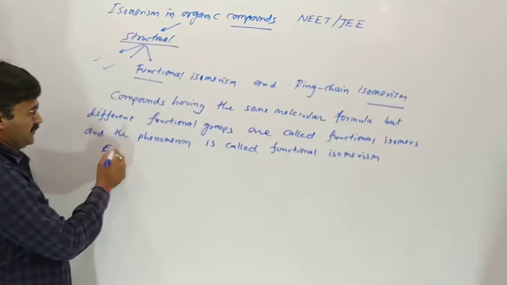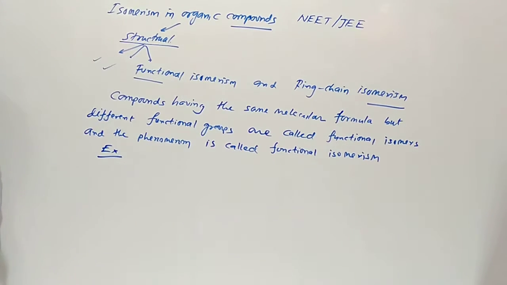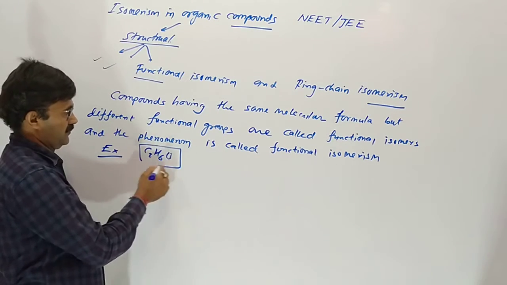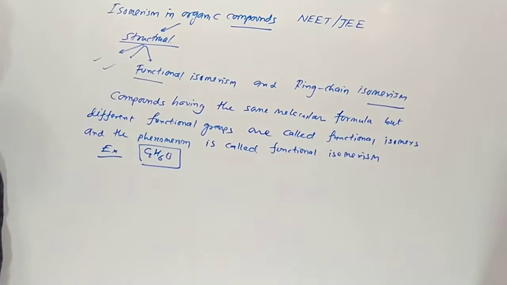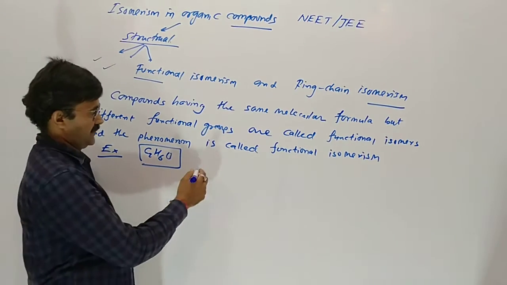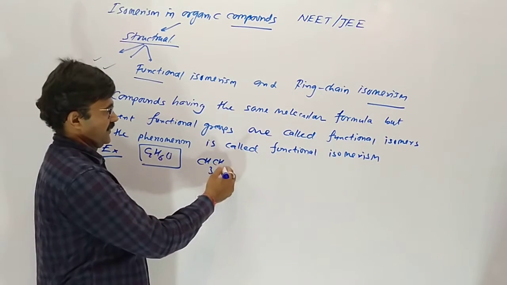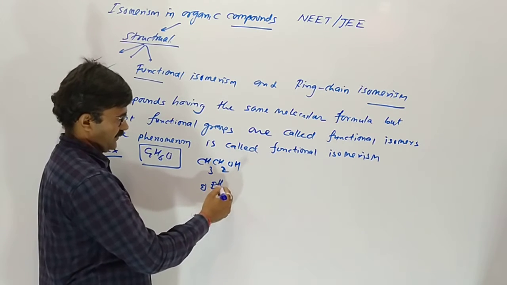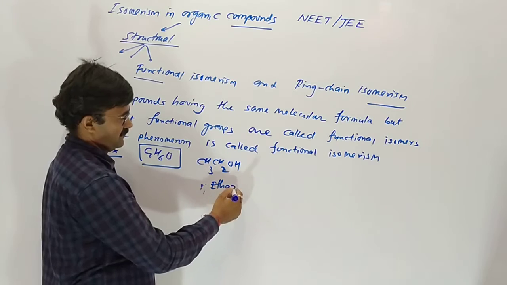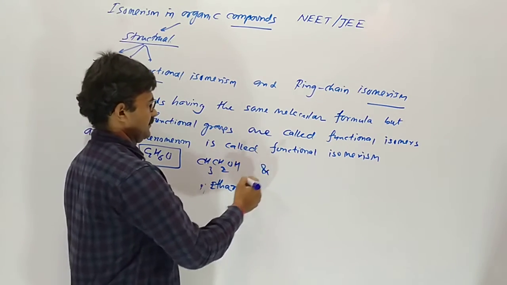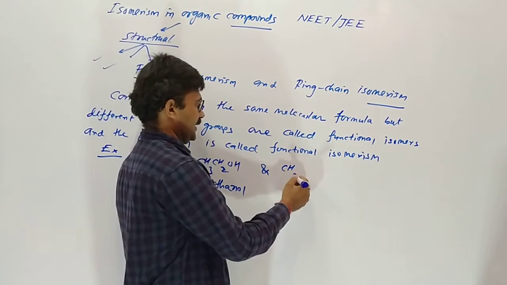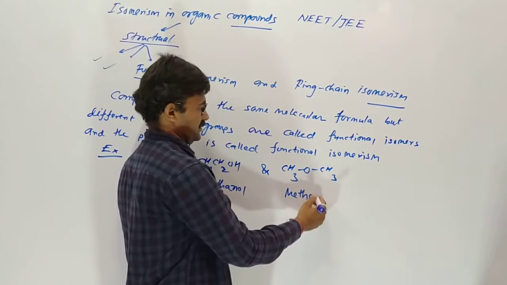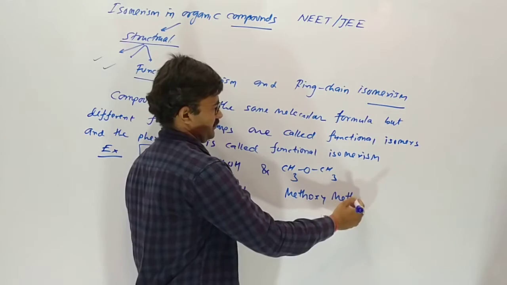For example, C2H6O molecular formula has structures, one of them is ethanol and the other is dimethyl ether, otherwise methoxymethane.